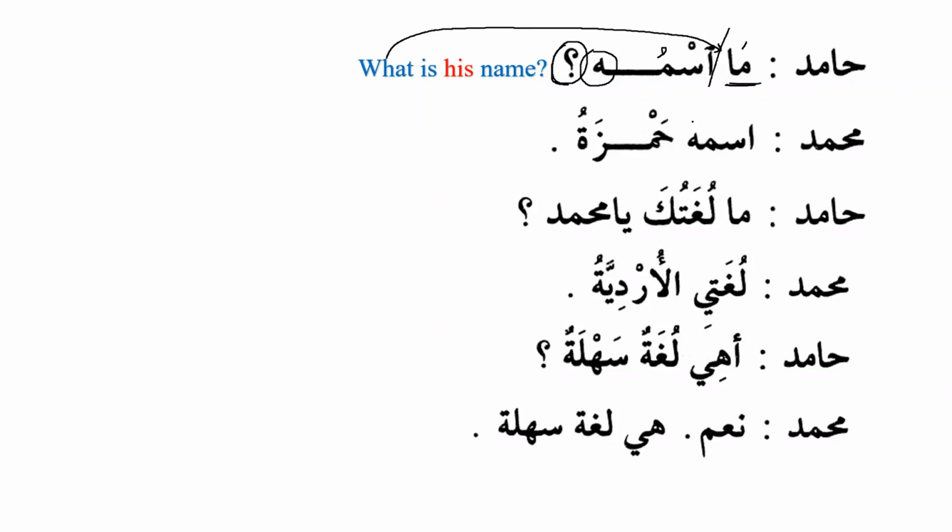Muhammadun: Ismuhu Hamzatu. His name is Hamza. Okay, I have a question. Hamza does not have tanween. Why not? Yes, please tell me quickly. Hamza does not have tanween. Why not?